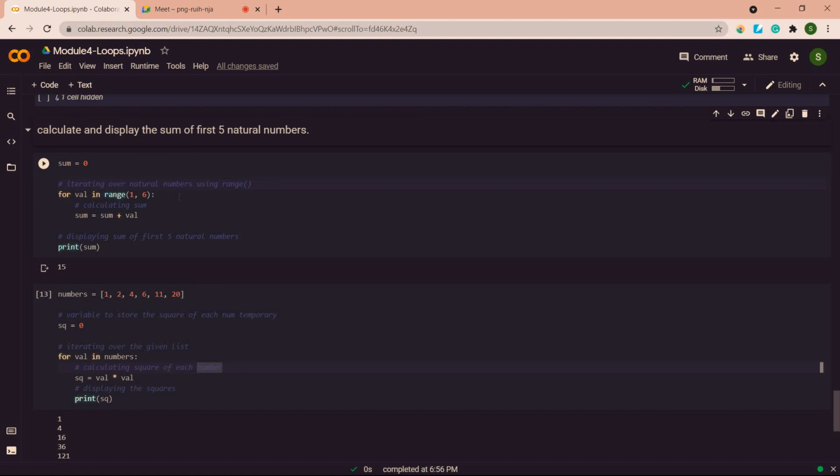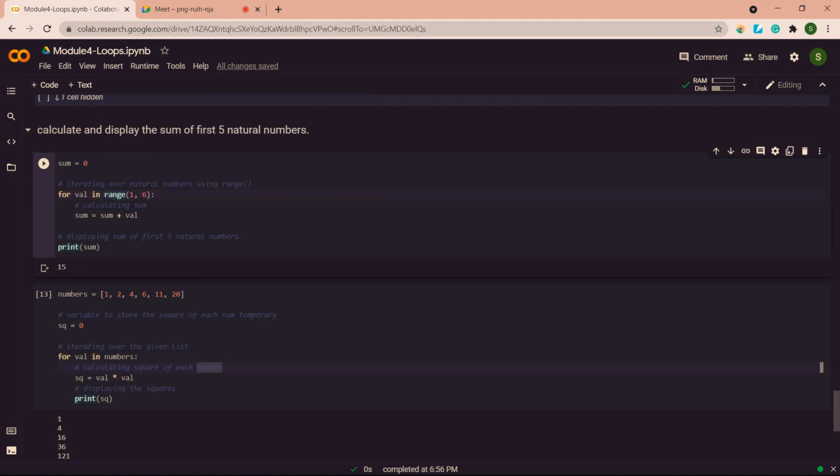Since I have given natural numbers, it should not have 0. So I have to start with 1, and since I want the sum up to the 5th value, I have to specify 6 here. And since natural numbers mean continuous values, I am leaving the step at its default.